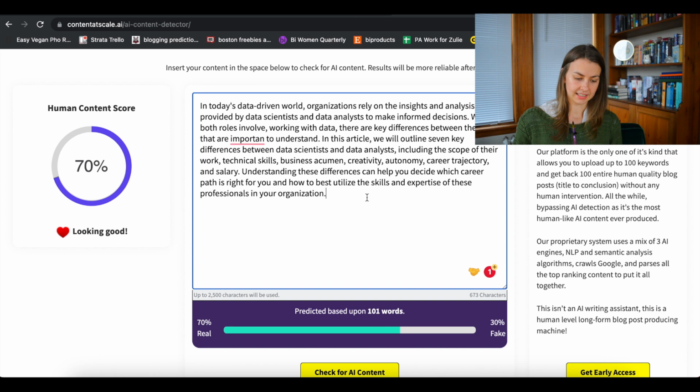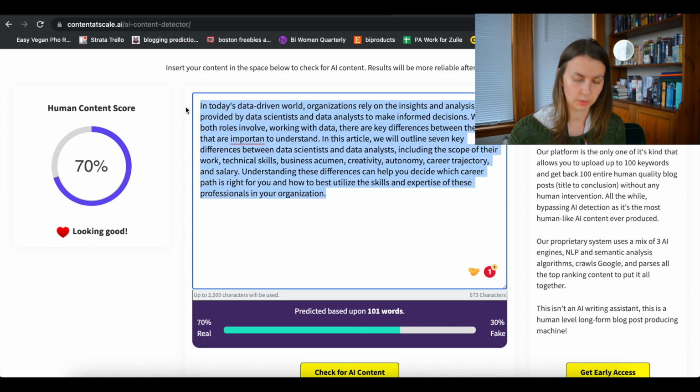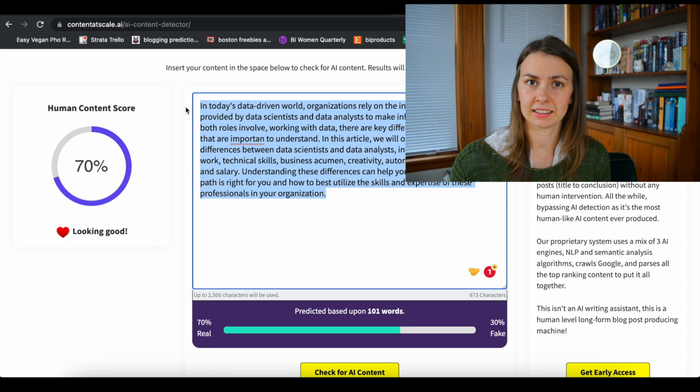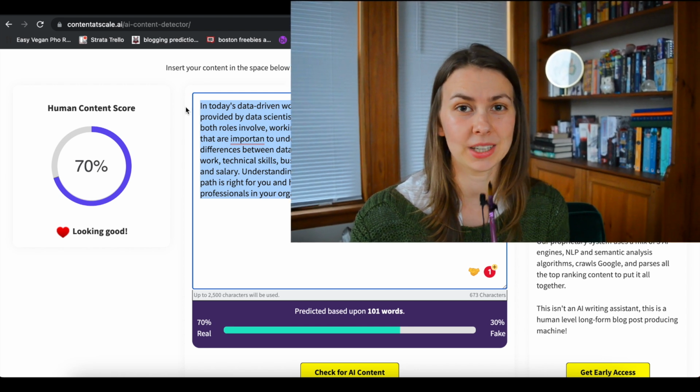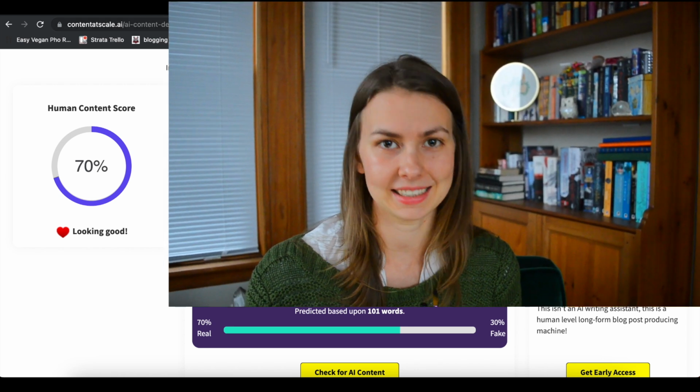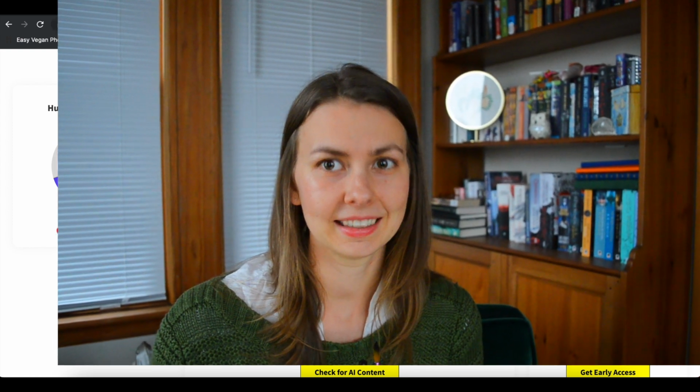Now, I'm looking at this, and if you're in my position, you're thinking, well, I kind of know the difference between data science and data analyst, but maybe not enough to write from my own personal perspective. What can I do instead? You know who knows a lot about the differences between data scientists and data analysts, and who's pretty expert at AI writing? I'll give you a guess. I'm going to tell you, it's ChatGPT.